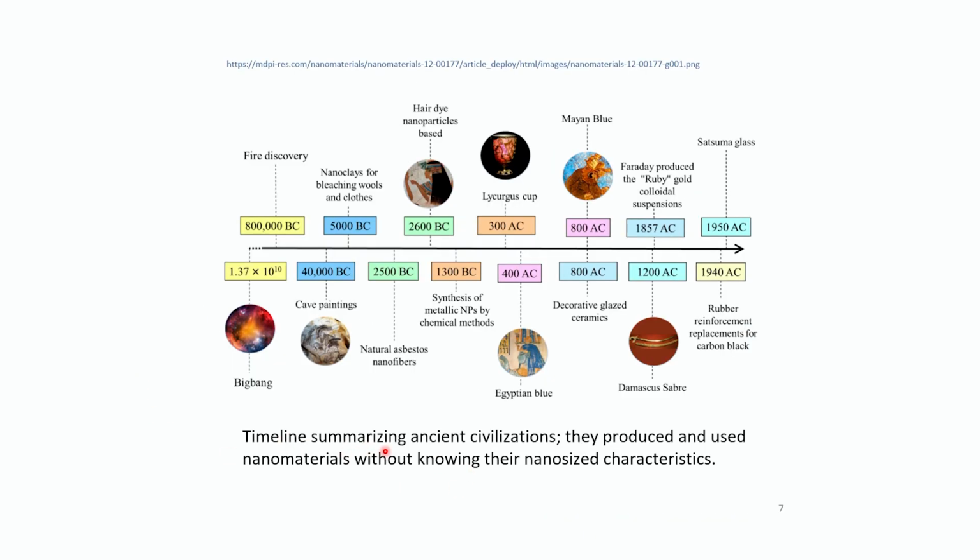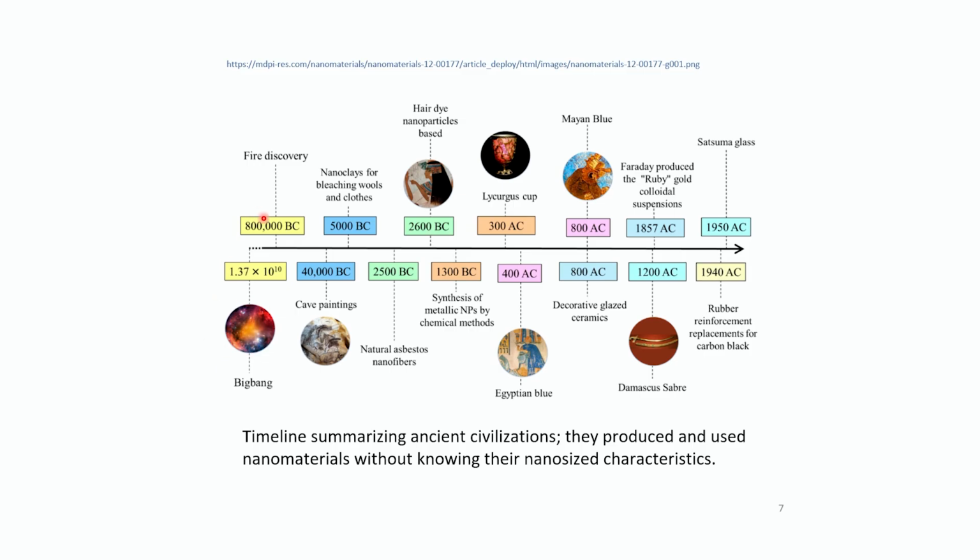That's a timeline summarizing ancient civilizations. They produced and used nanomaterials without even knowing their nano-sized characteristics. So people have been using nanomaterials for such a long time and they didn't even know that these are nanomaterials. The Big Bang happened 13.8 billion years ago and the universe came into existence.